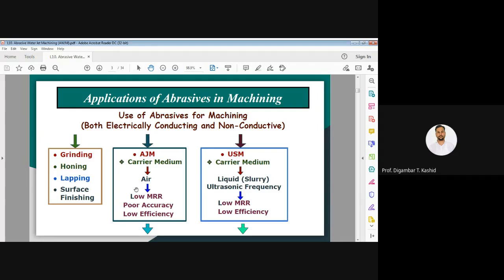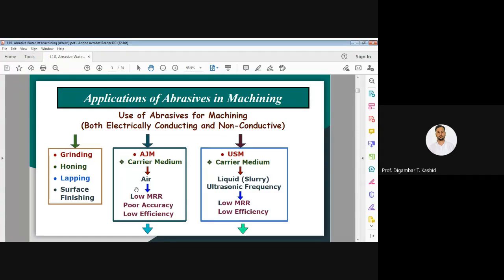Also the accuracy is not very good, and the efficiency of machining using abrasive jet machining is also low. There are various avenues for improving this abrasive jet machining process, which we will discuss in the next slide also, due to the low material removal rate, low accuracy, and less efficiency. So there is scope for improving this process.